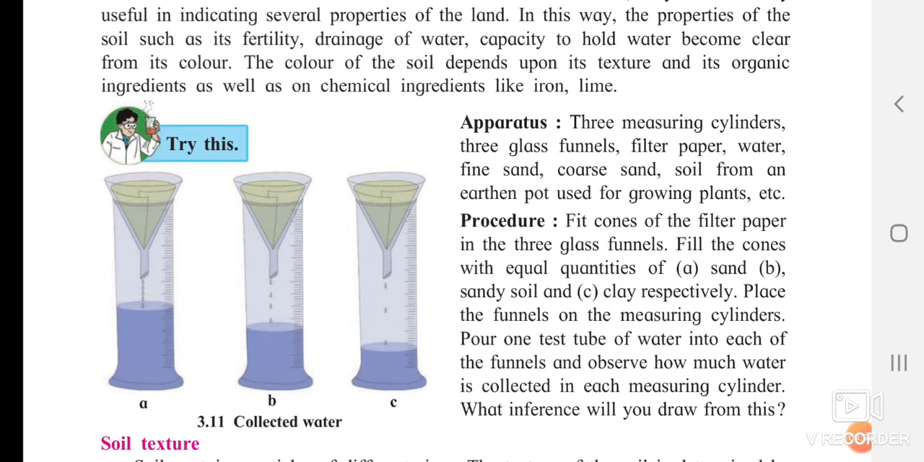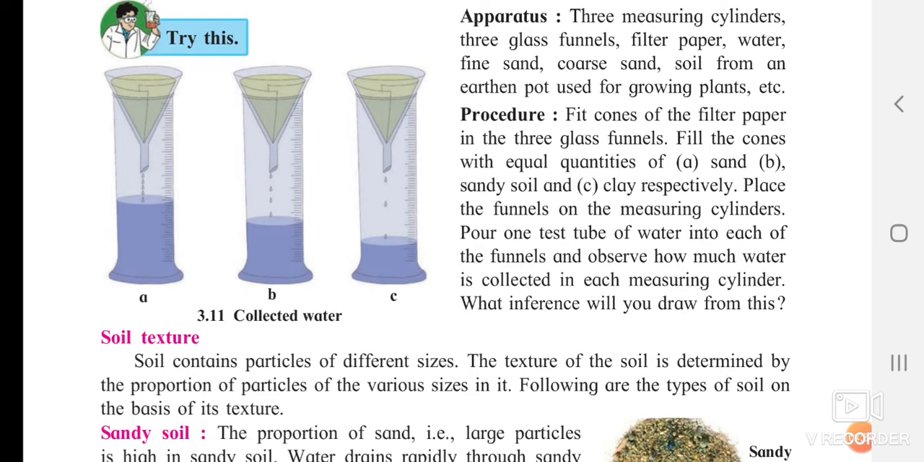Okay, they have given you three beakers present over here. The first one is filled with sand, the second one with sandy soil and the third one with clay, respectively. Then they have started to pour the water and they have seen in which beaker the water level is higher. You can see in the sand, the water level is higher than in the sandy soil and the clay. So what can you infer from this? The absorbing part is done by the clay side but not by the sand.